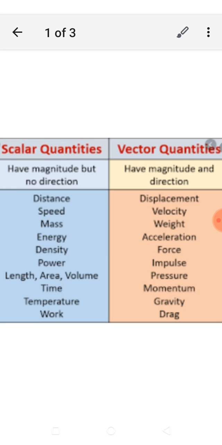If the scalar quantities are length, area and volume, in the same manner the vector quantity is pressure. If a scalar quantity is time, then the vector quantity is momentum. And if a scalar quantity is temperature, then the vector quantity is gravity. If a scalar quantity is work, then the vector quantity is drag.